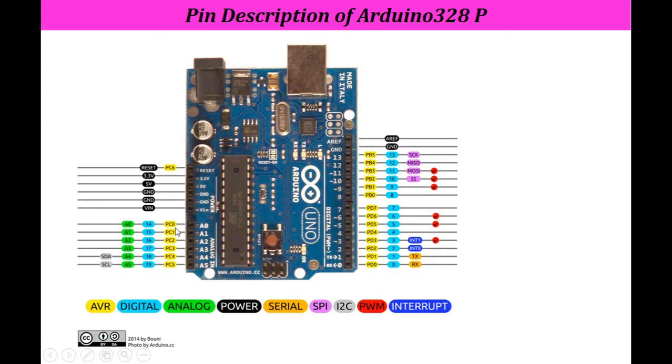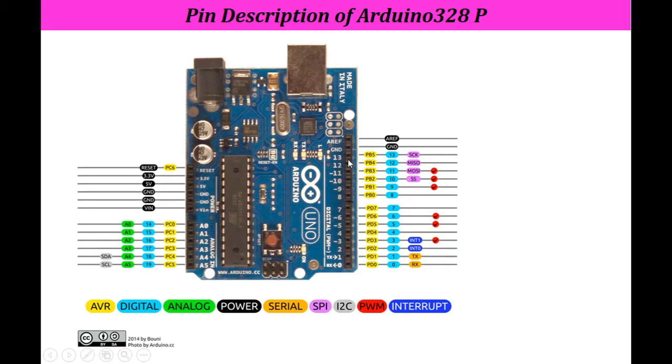Now, the left side you will see here is nothing but the analog pins, so it is denoted by green color here. Now for Arduino, it consists of 6 analog inputs which range from A0 to A5. Whereas the right hand side indicates the digital pins, so it is denoted by this blue color. It starts from 0 to 13.